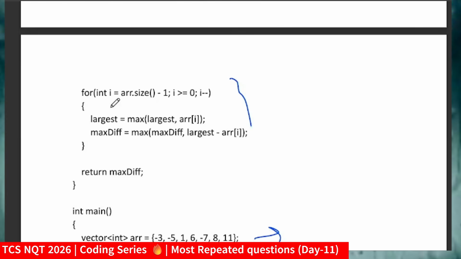Now I will just traverse the array. For int i equal to array.size minus 1, i greater than or equal to 0, meaning from the right-hand side. So in this way we will traverse our array. Suppose these are the array elements, so I will traverse in this way. Why? For the sake of getting the largest value.